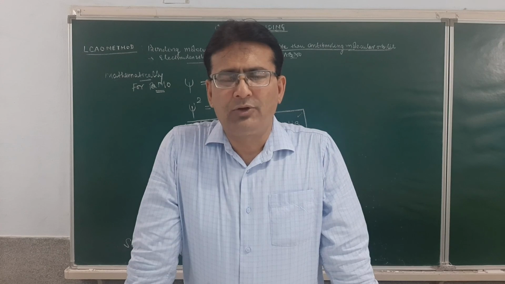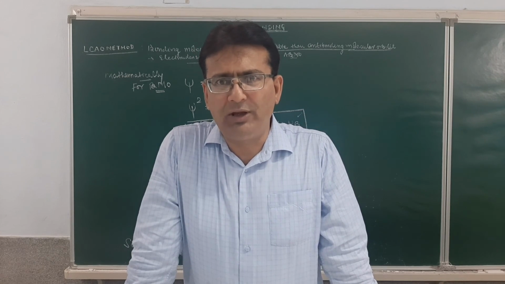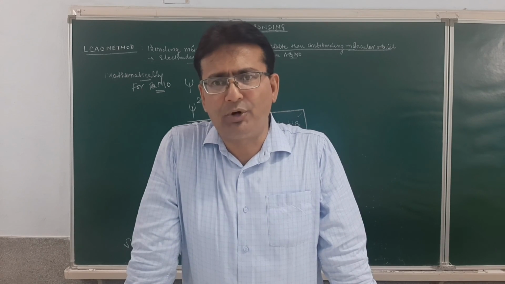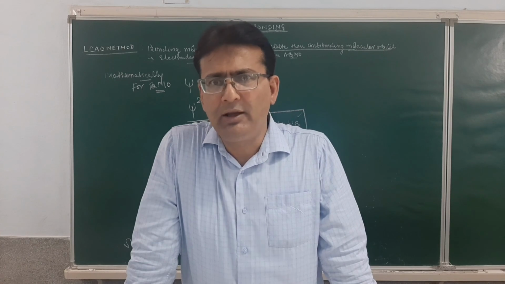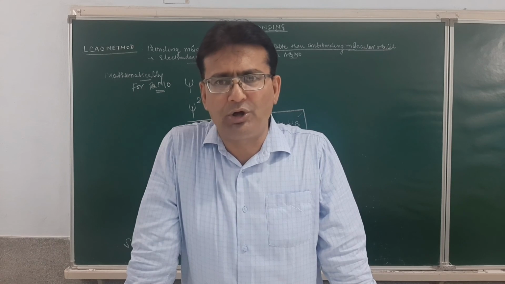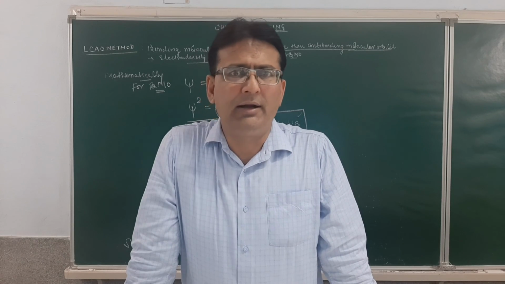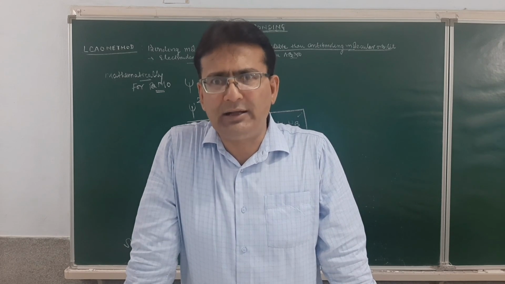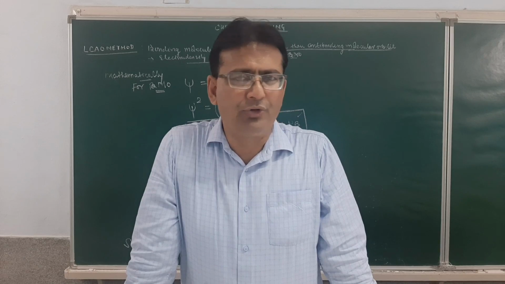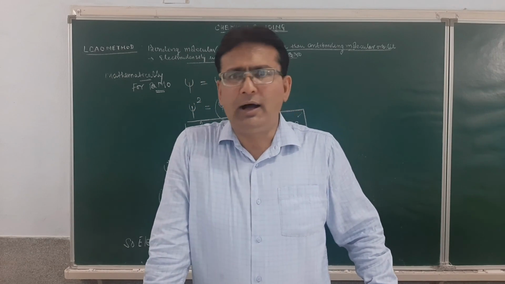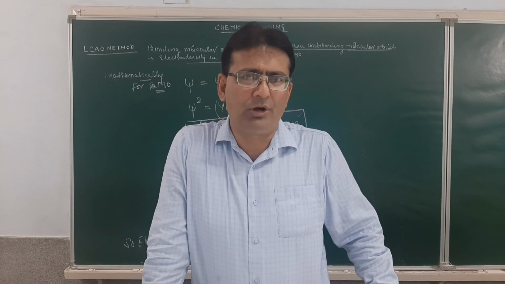So students, you must have understood how the formation of bonding and anti-bonding molecular orbitals has taken place. I again repeat, the electron density in the bonding molecular orbital is more than the atomic orbitals and it is more stable than the atomic orbital, whereas the electron density in the anti-bonding molecular orbital is less than the atomic orbital and it is less stable than the atomic orbitals. I mean to say, the energy of the anti-bonding molecular orbital will be more than that of the atomic orbitals. I hope you have understood how the formation of bonding and anti-bonding molecular orbitals takes place.